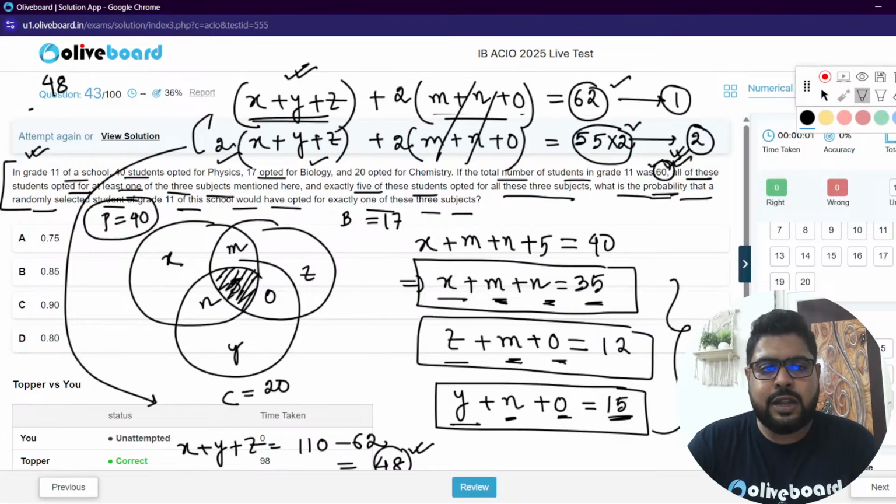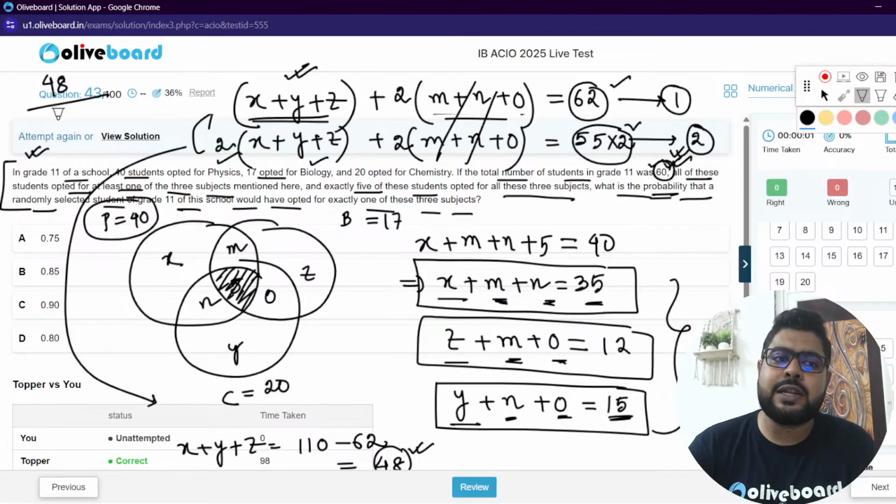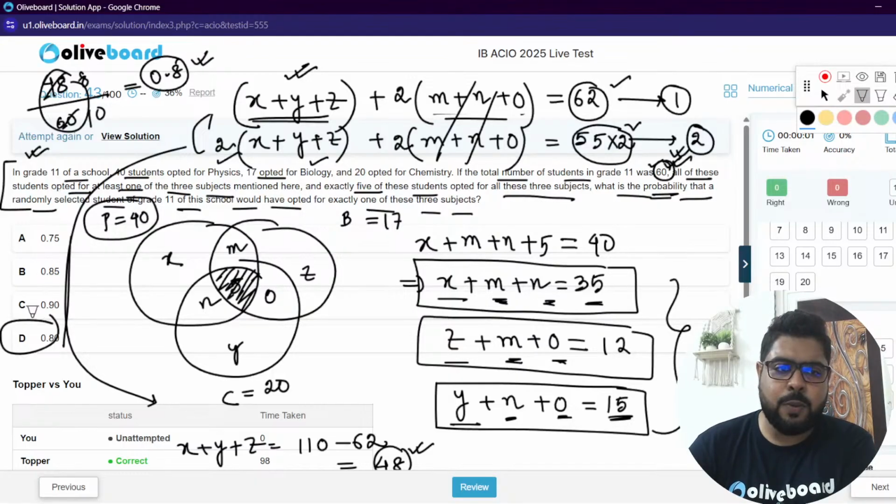So 48 students have taken exactly one subject each out of a total of 60 students. That's your probability. But the values are given in decimals, so it's 8 by 10, which means 0.8. That means option D is your answer. Option D is your answer.